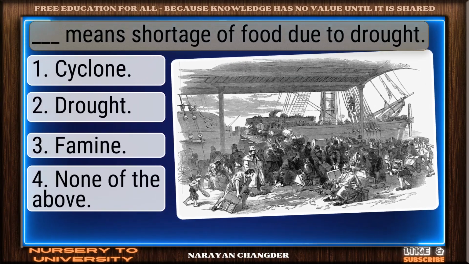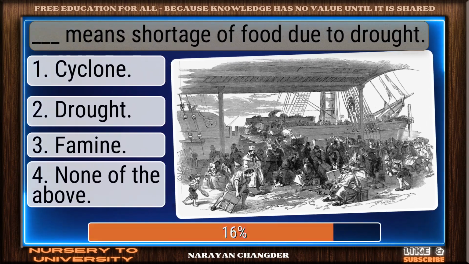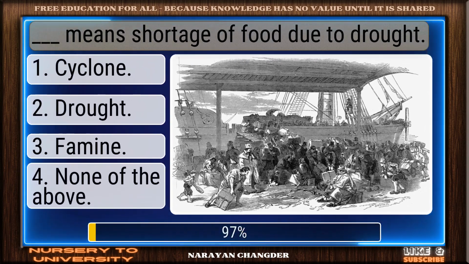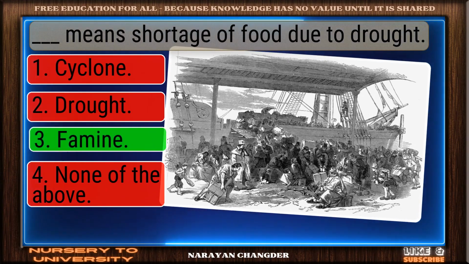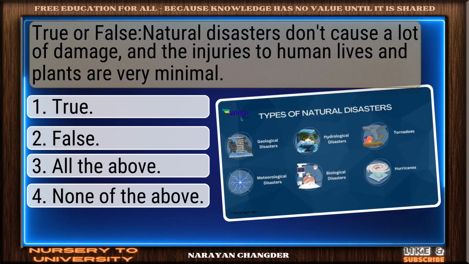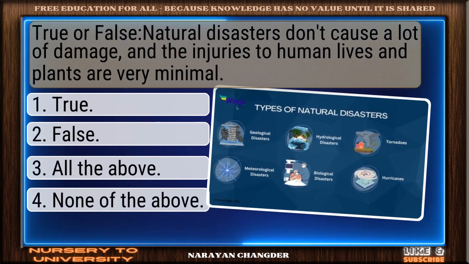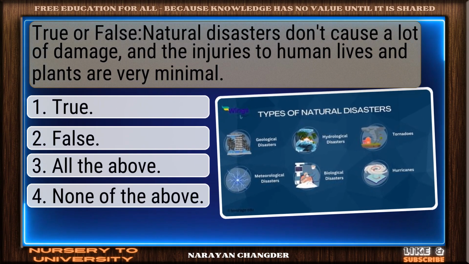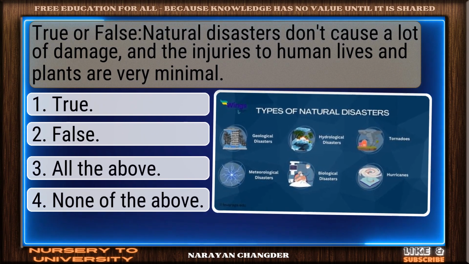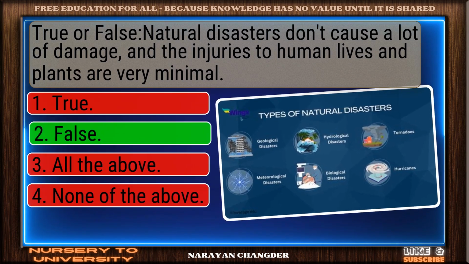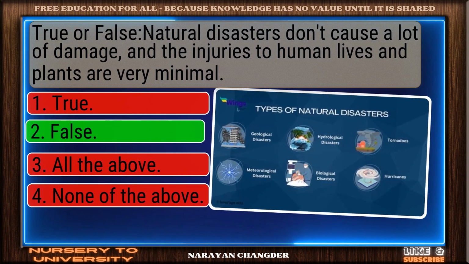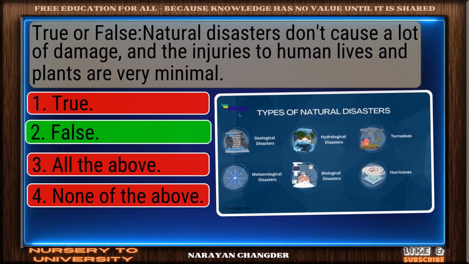Dash means shortage of food due to drought. Nicely done. Famine is a solid answer. True or false? Natural disasters don't cause a lot of damage, and the injuries to human lives and plants are very minimal. Well reasoned. False is the correct choice.